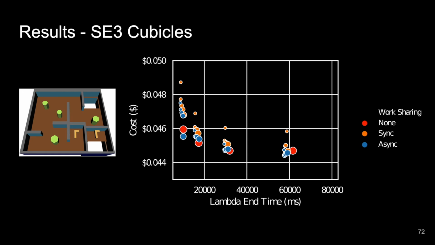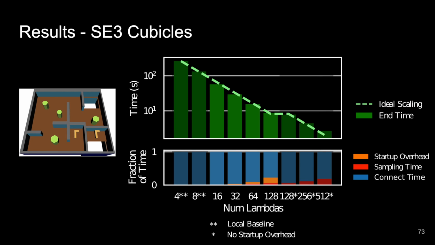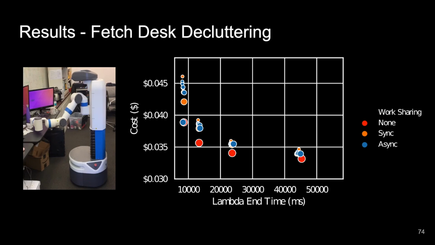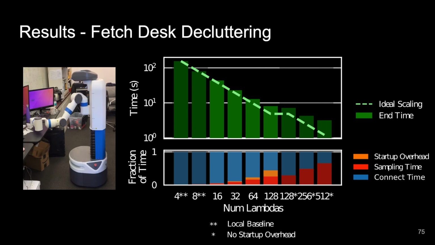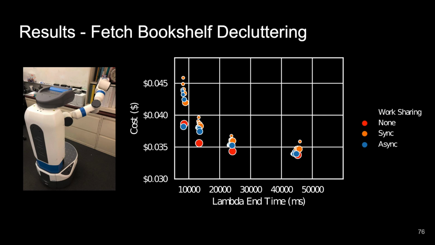We ran the same set of experiments with the SE3 cubicle scenario with similar results, and we also see pretty good scaling for this method. We ran some more experiments on a fetch desk decluttering scenario. Over here, we see that the parallel efficiency is much worse than the previous two cases. This is because the sampling time is a much more significant portion of the overall compute time than the SE3 cases. Here is another fetch scenario where it's decluttering a bookshelf, where we see similar results.